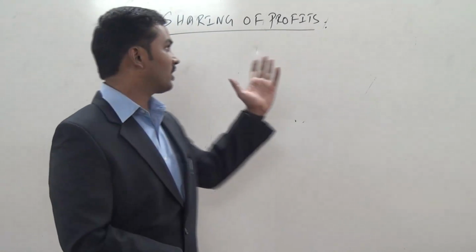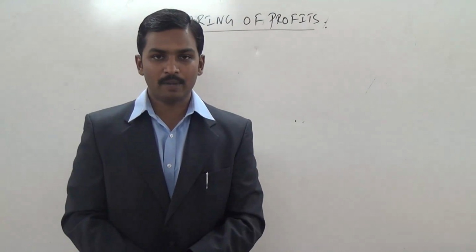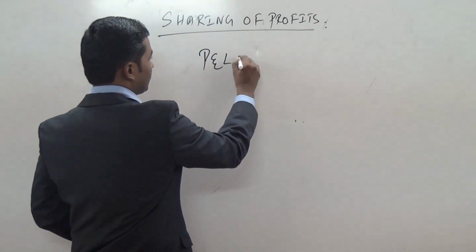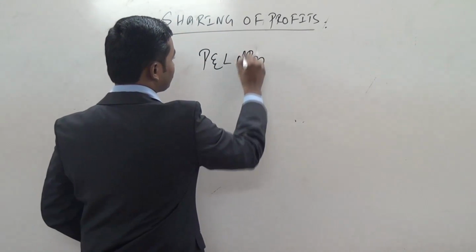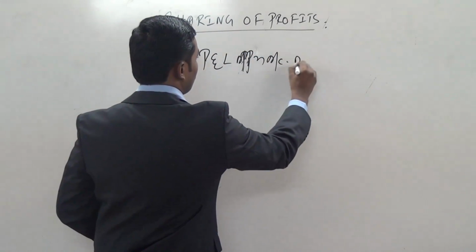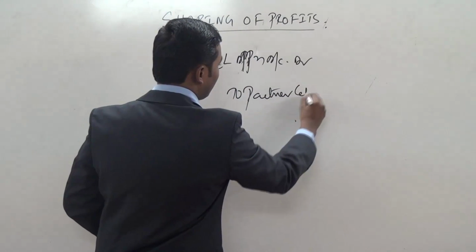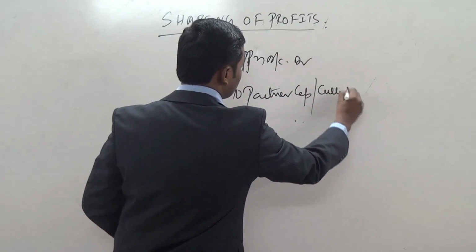Now, when you share the profits, what is the entry we pass? We are going to pass an entry like this. P&L appropriation account debit to partners' capital or current account credit.